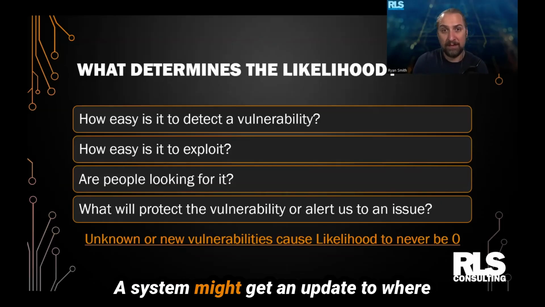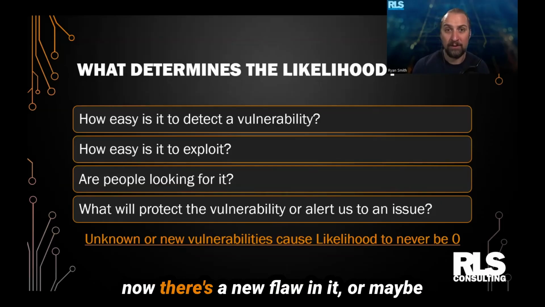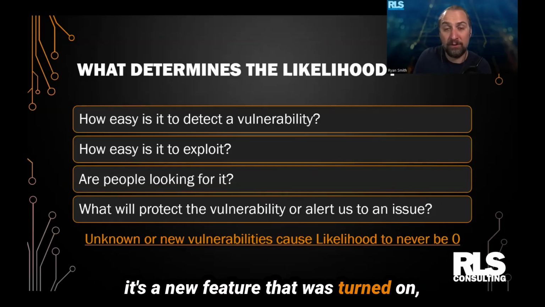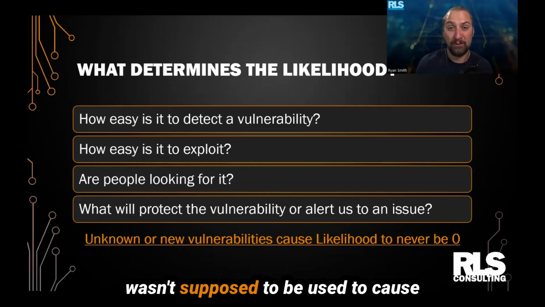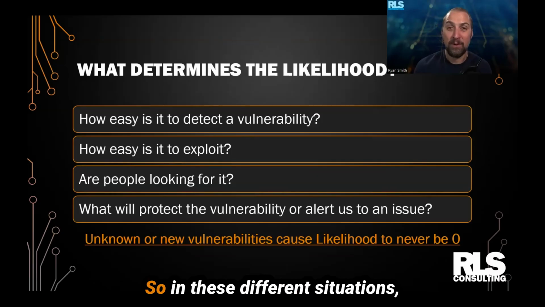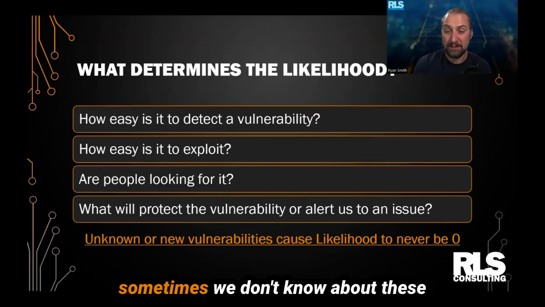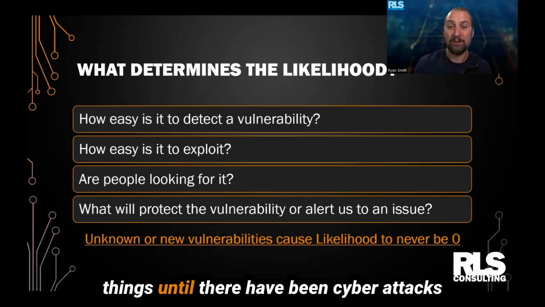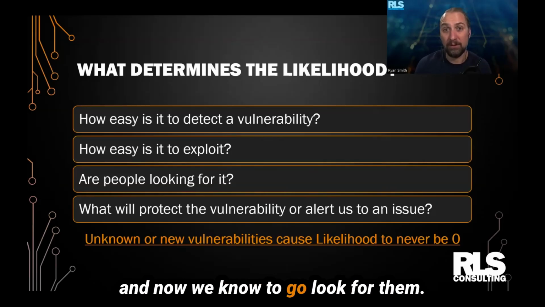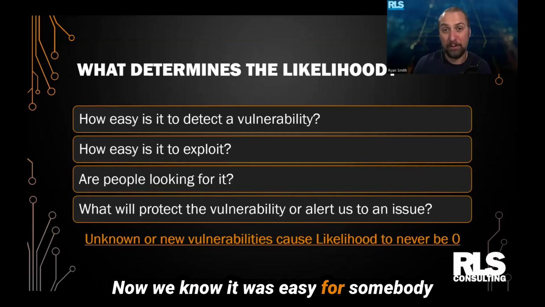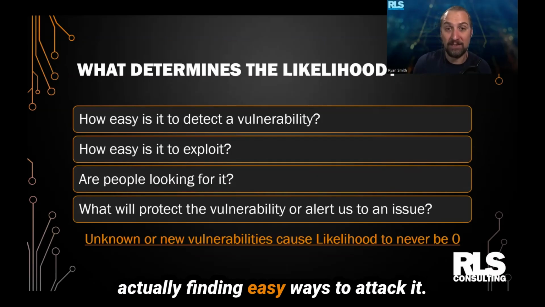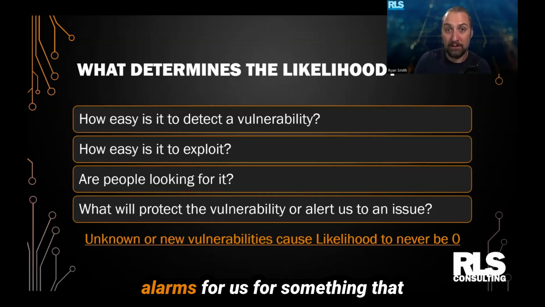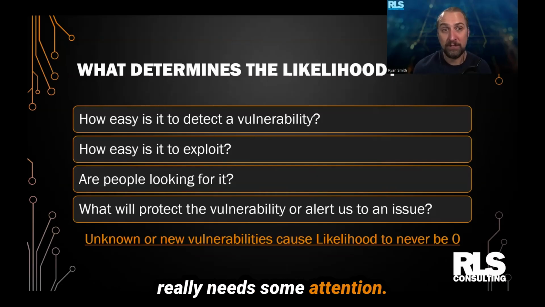A system might get an update to where now there's a new flaw in it, or maybe it's a new feature that was turned on, and attackers are able to manipulate it and use it in ways that it probably wasn't supposed to be used to cause some kind of mayhem or problem. So in these different situations, sometimes we don't know about these things until there have been cyber attacks, and now we know to go look for them. Now we know it was easy for somebody to find, and now they're aware of it and they're looking for it, and they're actually finding easy ways to attack it. That's going to raise some alarms for us for something that really needs some attention.